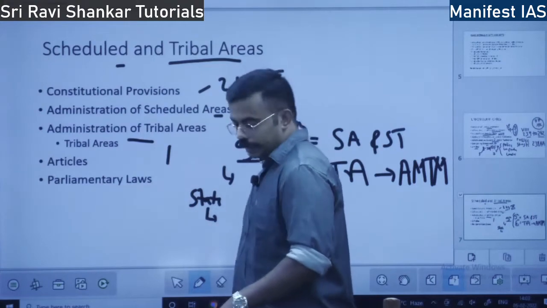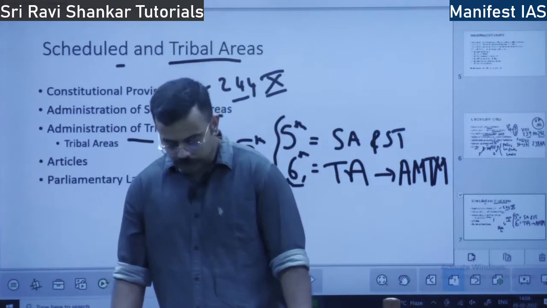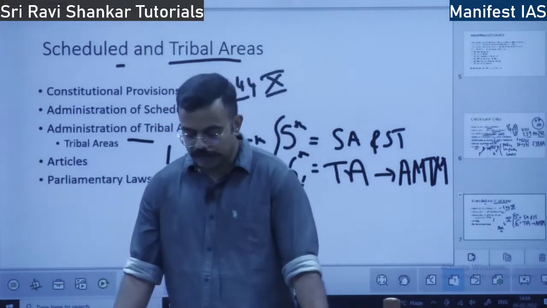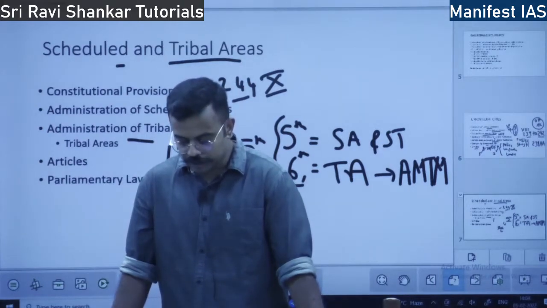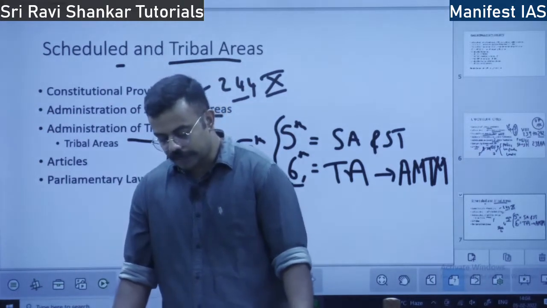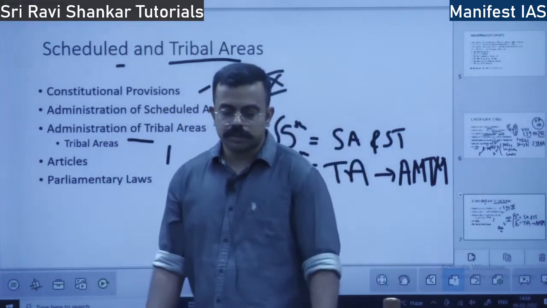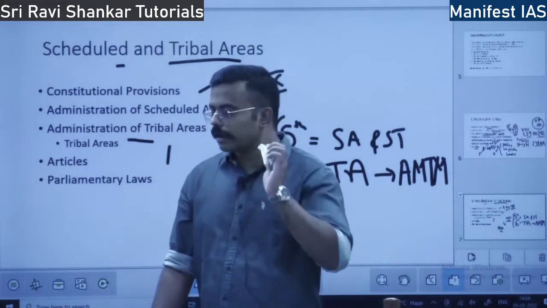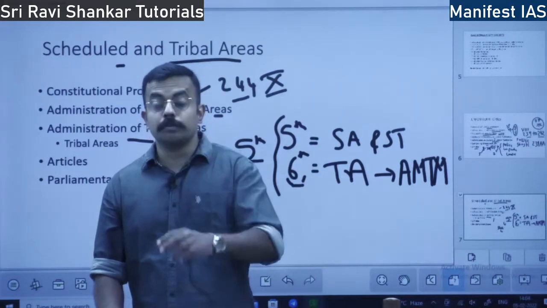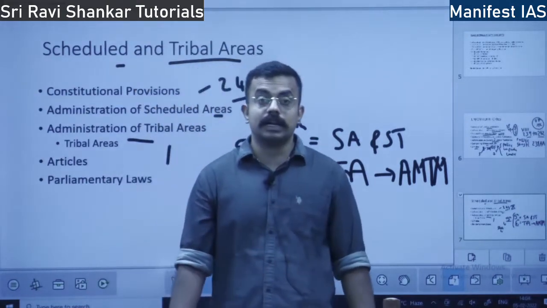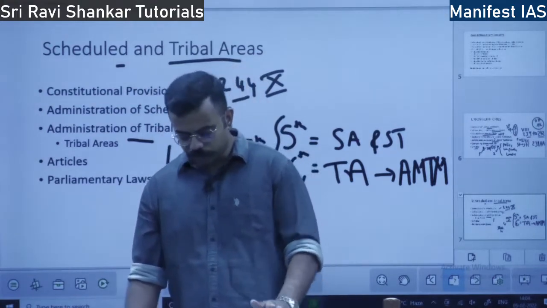Okay. So what are the tribal areas? In Assam, you can note down North Cachar Hills District, Karbi Anglong District, and Bodoland Territorial Area District. This Bodoland Territorial Area District is important because there was recently, 1 or 2 years back, the Bodo agreement between the union government and the Bodos, National Bodo Students Union or some union.